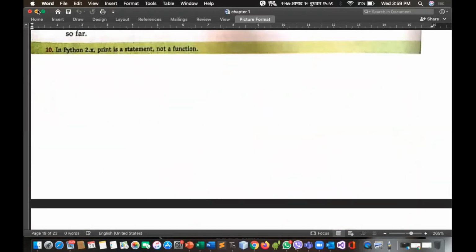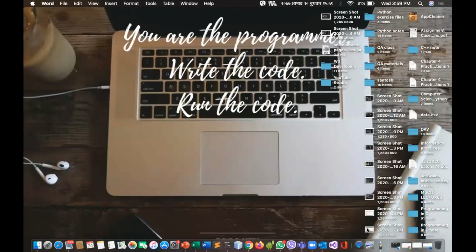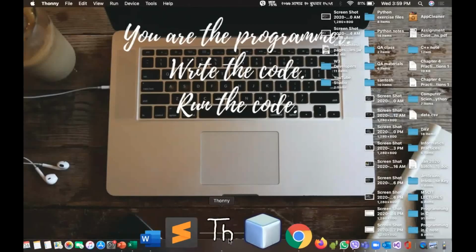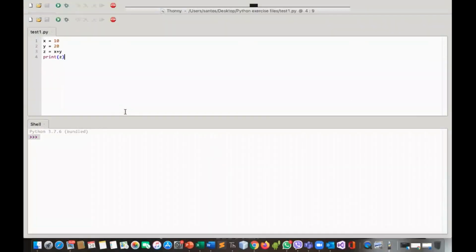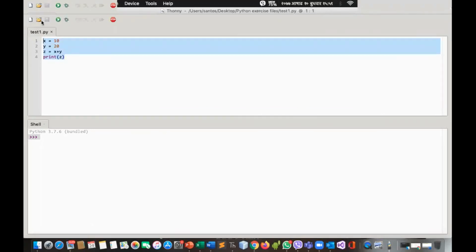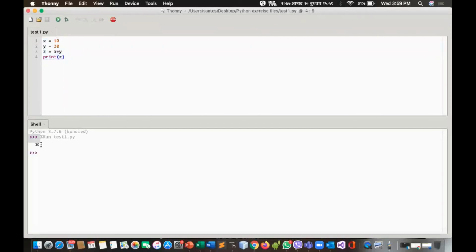So now the first script is this only. In my case, there were 4 lines of code. That is the first script. See, x equals 10, y equals 20, z equals x plus y, and print z. So this is my 4-line script, and this is my first program, and I'll simply execute this program, and the output is 30. That is 10 plus 20 equals 30. So this is the first program or first script in Python.